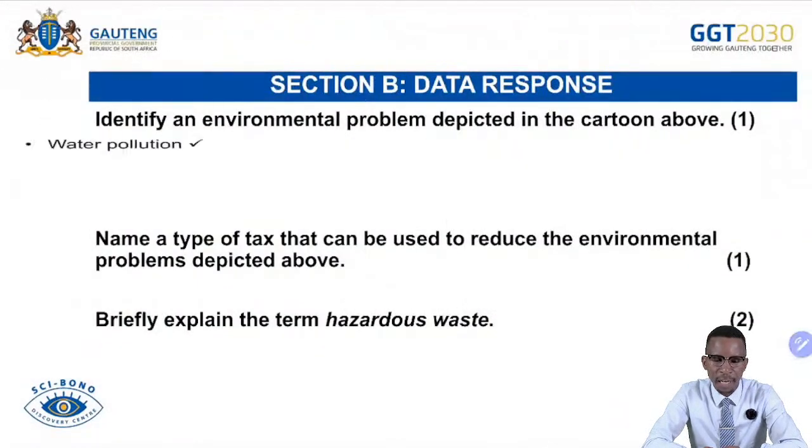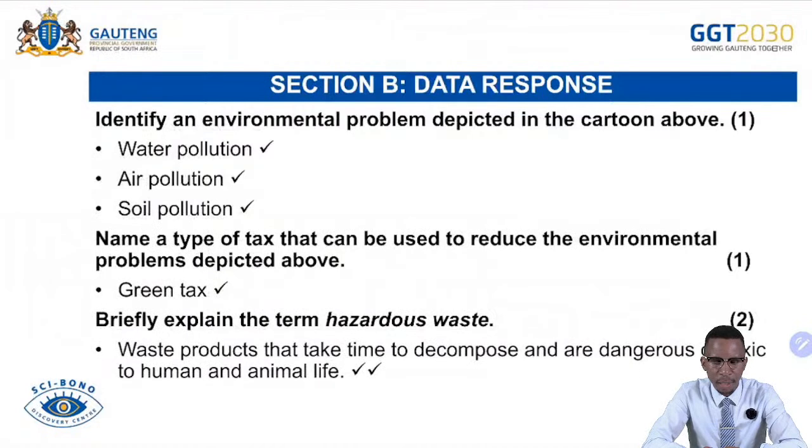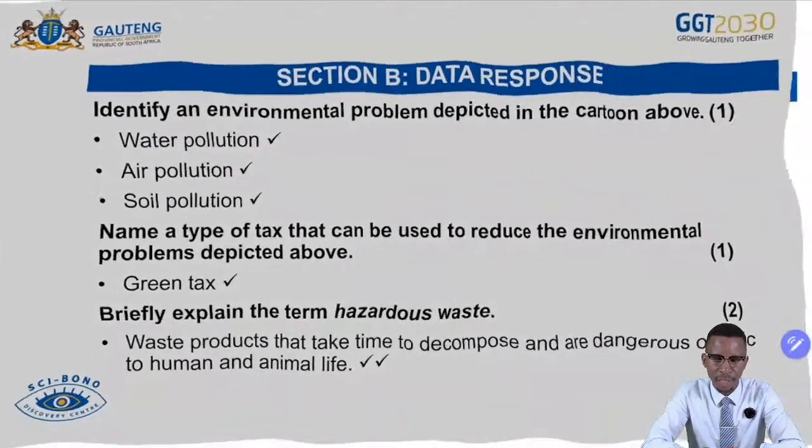And then identify the environmental problem. That's what is called water pollution, and then air pollution, and then soil pollution, even land pollution. Name a type of tax that can be used to reduce environmental problems depicted above. We talk about the green tax or carbon tax or environmental taxes. Briefly explain the term hazardous waste. Waste products that take time to decompose and are dangerous or toxic to human and animal life. That's what we call hazardous waste.